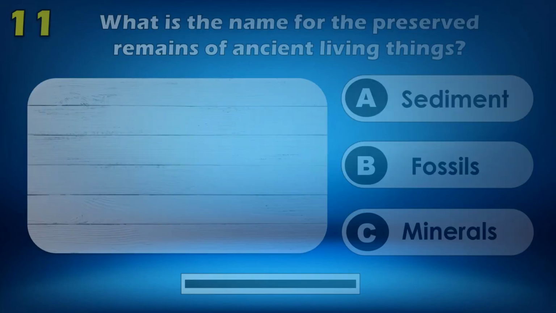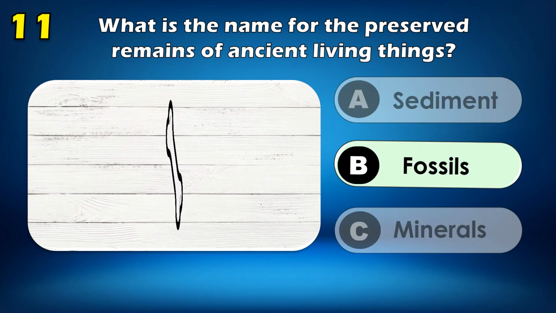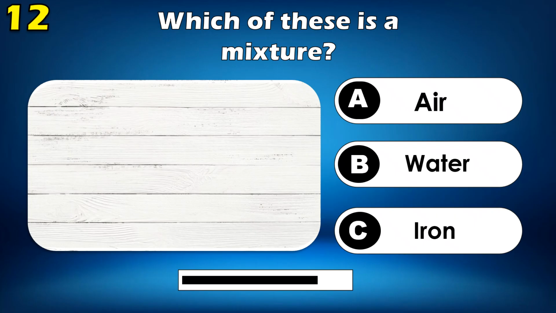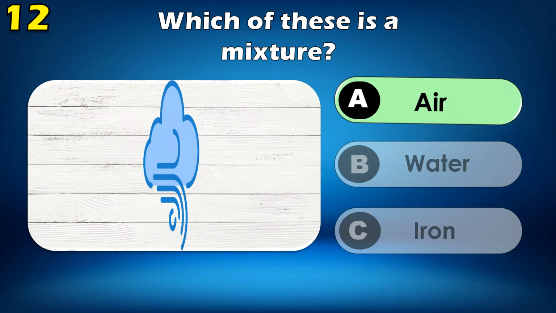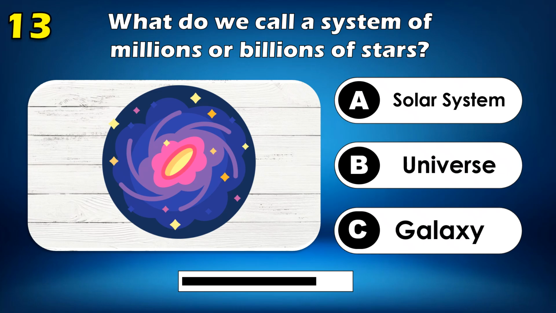Sublimation. What is the name for the preserved remains of ancient living things? Fossils. Which of these is a mixture? Air. What do we call a system of millions or billions of stars?